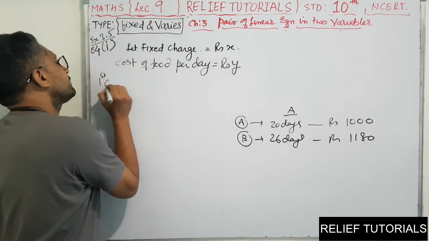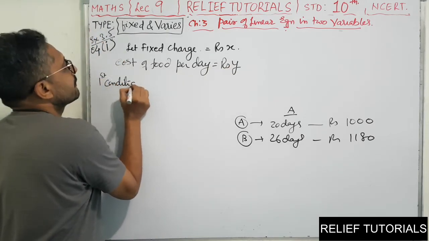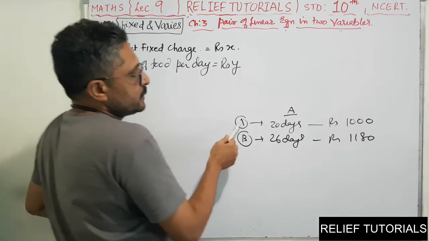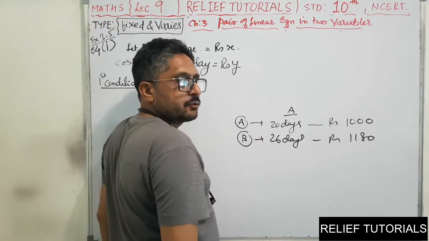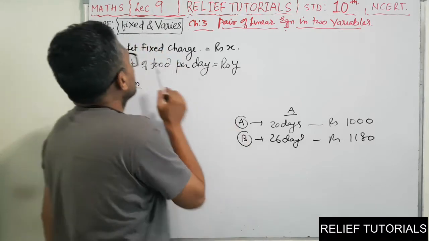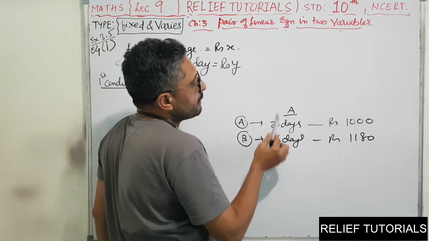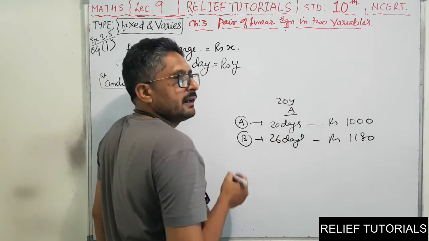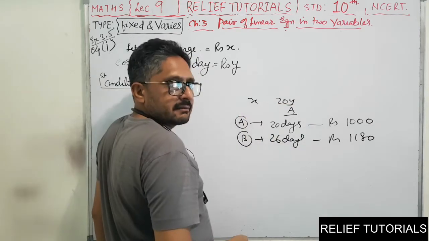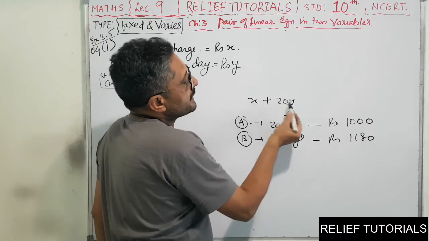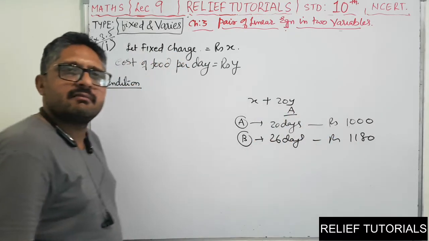Now the first condition: student A takes food for 20 days. The cost of food per day is y, so for 20 days it will be 20y, and the fixed charge x is a must. So x plus 20y, and the total bill is 1000 rupees.